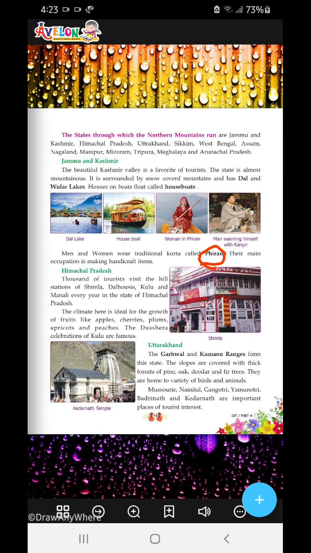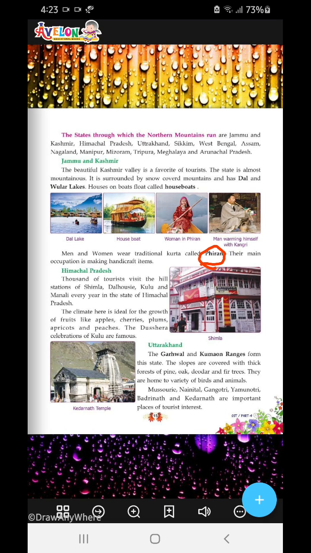Their main occupation is making handicraft items, as the region provides a lot of wood and rope. But Jammu and Kashmir is severely afflicted by the Indo-Pakistan conflict that we are having nowadays almost every time. So there is a fear of terrorists that prevents us from going to this place. Otherwise, if there was no fear of terrorists, then people would have gone to this place.